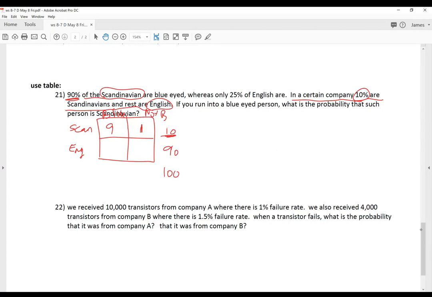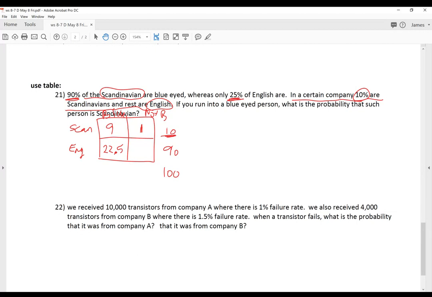So what about English? 25% of English are blue-eyed. So it's 25% of 90, which is 2.5. Yikes. Well, one eye is blue and the other eye is brown. Okay, one person is. Anyway, so 22.5.